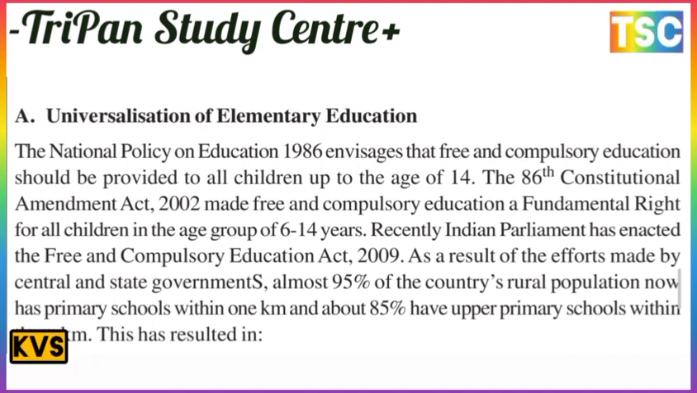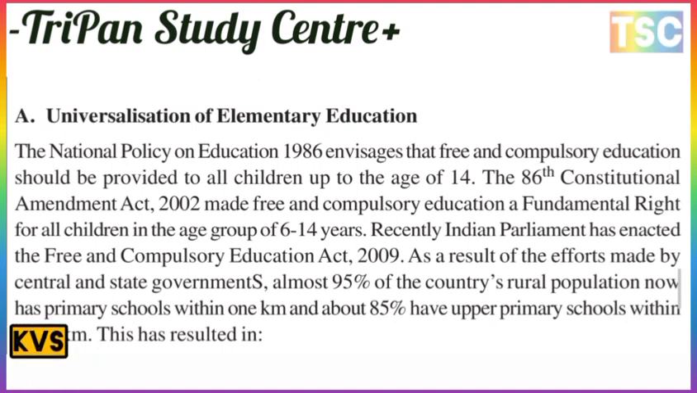As a result of the efforts made by the central and state governments, almost 95% of the country's rural population now has a primary school within 1 kilometer and about 85% have an upper primary school within 3 kilometers. This is the most important point here.